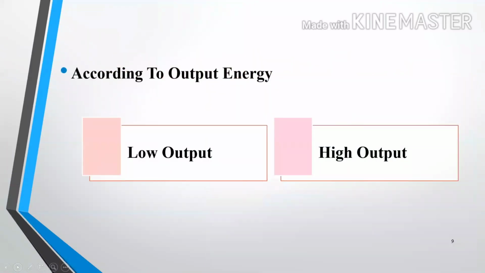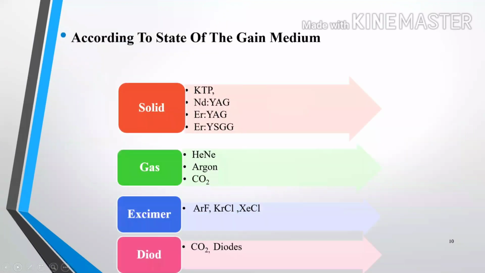According to the output of laser, low output and high output. Low output lasers are soft tissue lasers, which are argon and diode laser. High output includes Er:YAG and Er,Cr:YSGG.